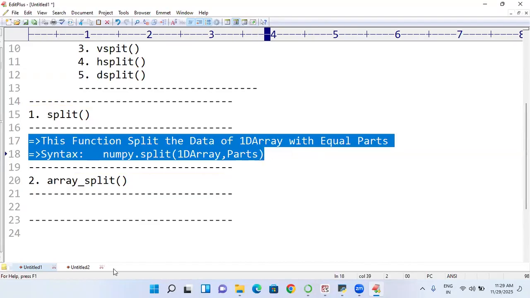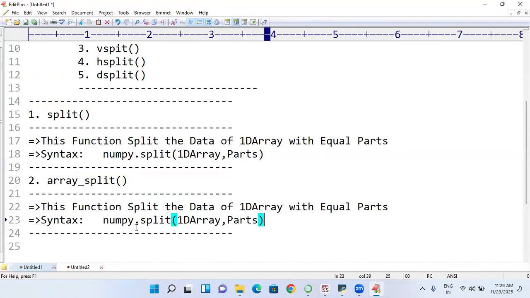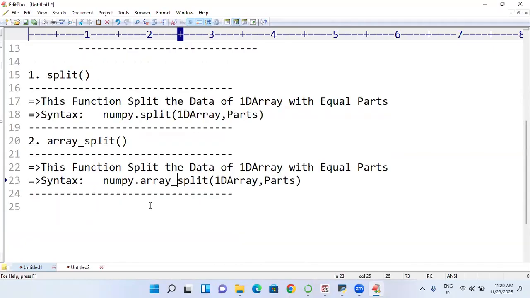So the same thing I will take here also: array_split. This function splits the data of an ND array into equal and unequal parts. It is also one of the regularly asked questions: what is the difference between split and array_split?